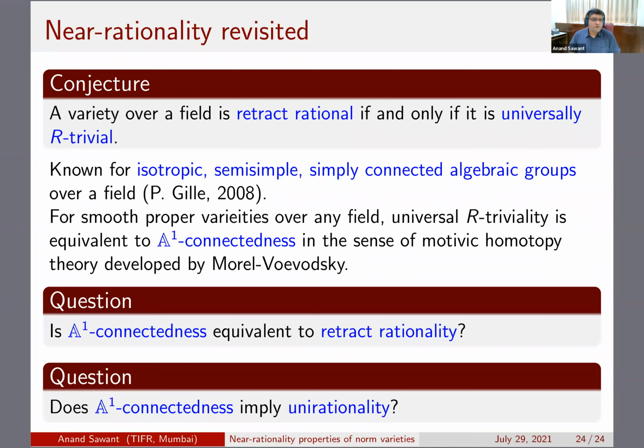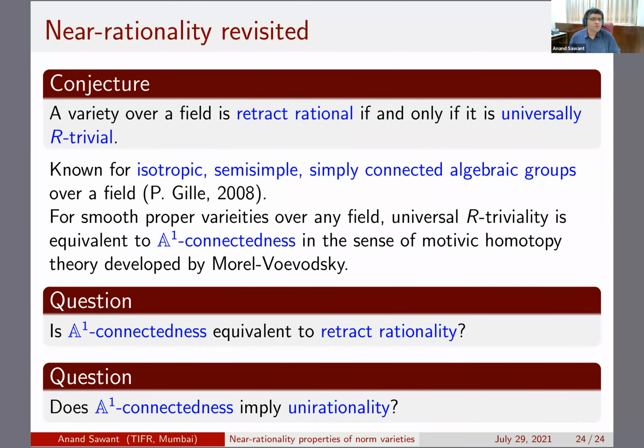For smooth proper varieties, I'm not going to go into A1-connectedness and A1-homotopy theory developed by Morel and Voevodsky, but it happens that universal R-triviality is equivalent to A1-connectedness for smooth proper varieties over a field.